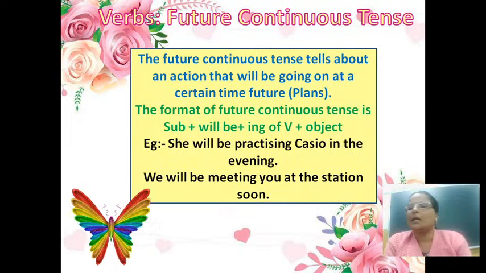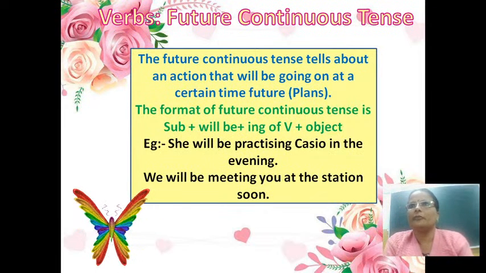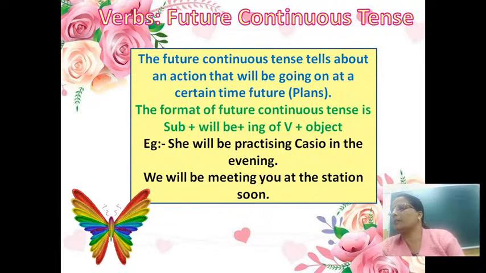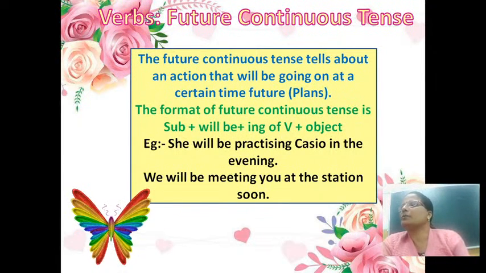And here I see 26 children live, but very few students are responding. Okay, so all the students, you have to write at least one sample of future continuous tense soon after my discussion is over. Type in the live chat, all the 28 students should send one sentence.